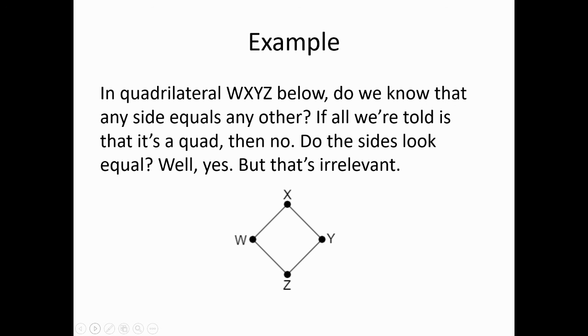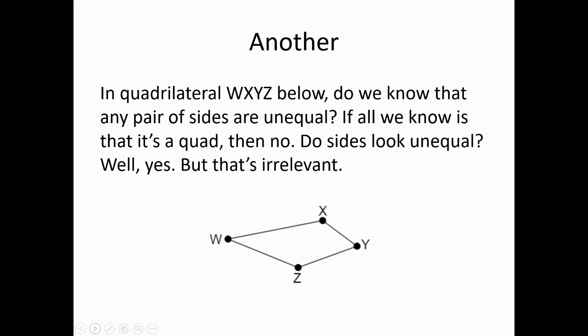So for instance, look at this quadrilateral. You'll look at it, you'll say, well, that's a square, right? You absolutely do not know, because you do not know the sides are equal, because all you have is the diagram. For all you know, the sides, even though they appear equal, are slightly different. Okay, that's a very real possibility.